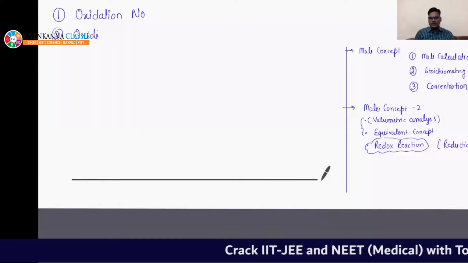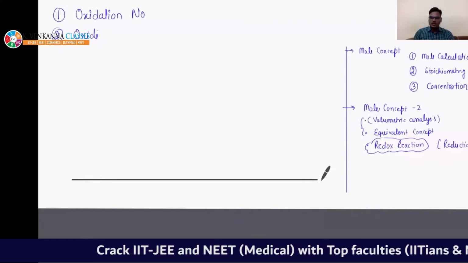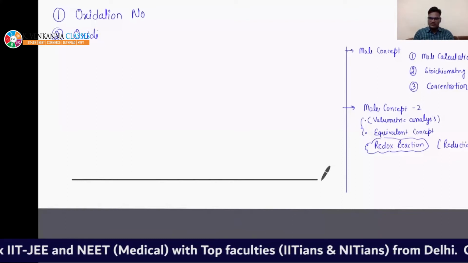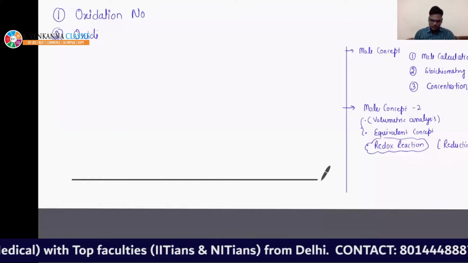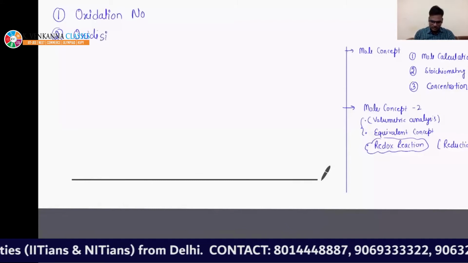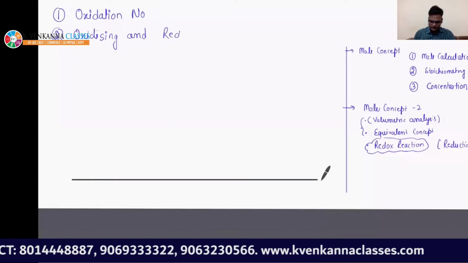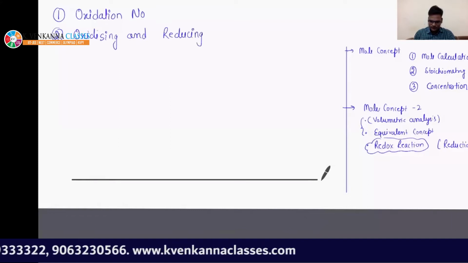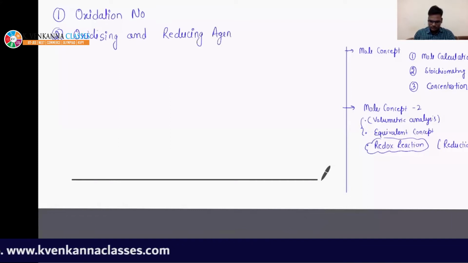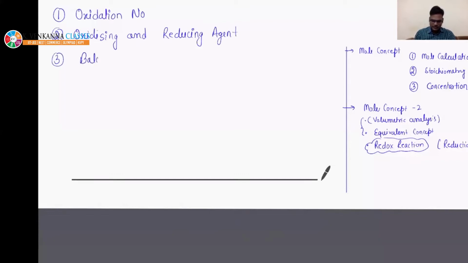So we are going to understand some very important topics. Okay, small topics, and these topics will be required to solve problems of other topics as well. So the next is oxidizing and reducing agent. Then we will study about balancing of redox reaction.